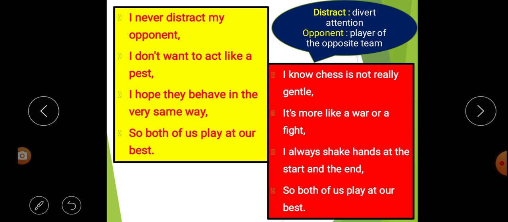In this stanza, we learn that the poet says chess is not a gentle game. It seems like a war or fight. And the poet says that in the beginning and at the end of the game, both of them, the poet as well as the player of the opposite team, shake their hands. In this way, both of them play the game at their best.